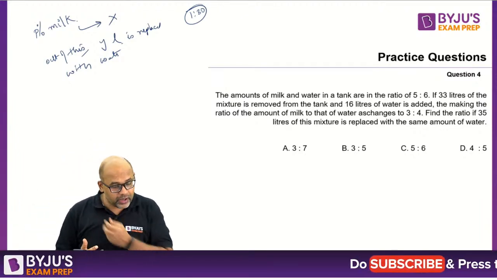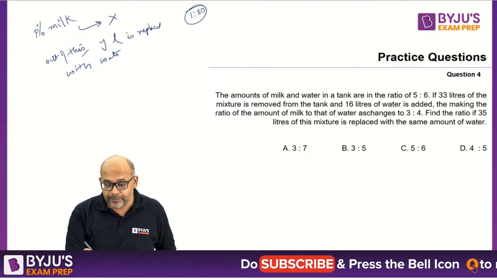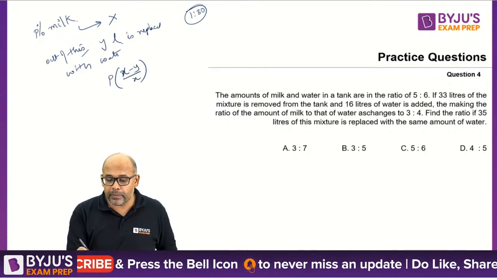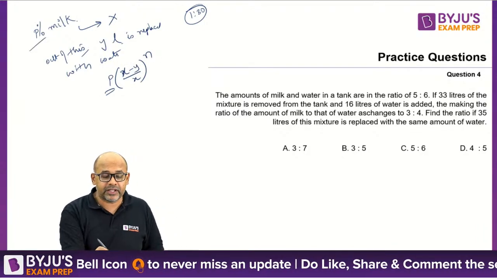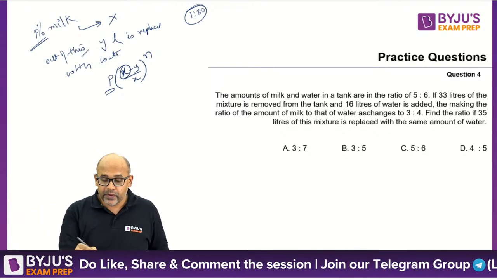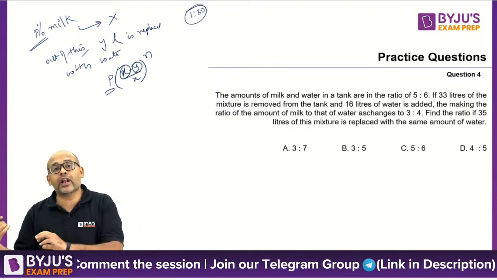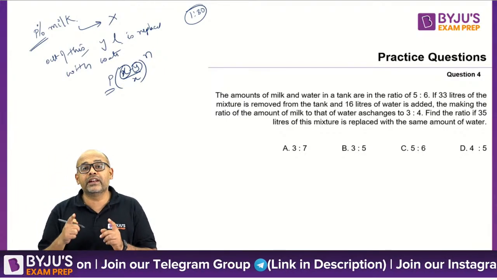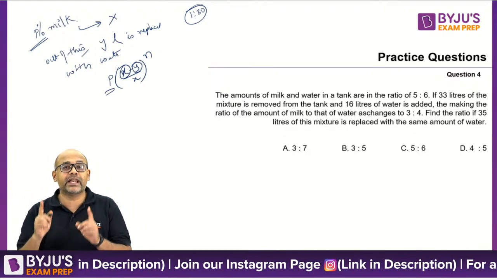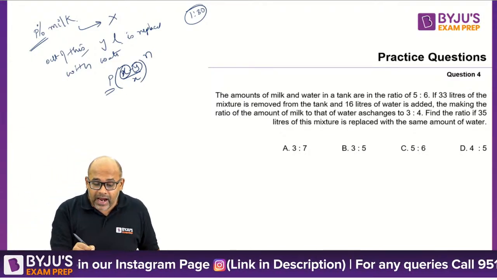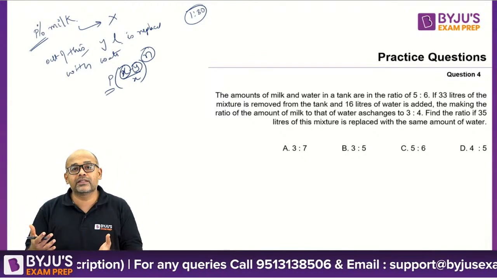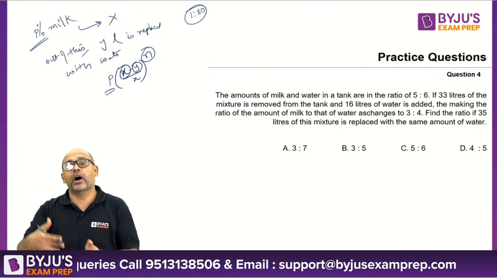So that formula, or rather that way to calculate, is given by P into (X minus Y by X) whole power n, where P is the percentage initially of the milk, X is the total quantity that you have, Y is what is being taken out and replaced. Remember, this formula is generated assuming that what is taken out and replaced, the quantity is same. Only then you can apply the formula. And the n talks about how many times you are replacing. Are you doing it once, mixing it again, doing it a second time, again doing it a third time?